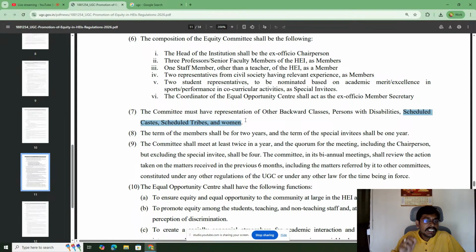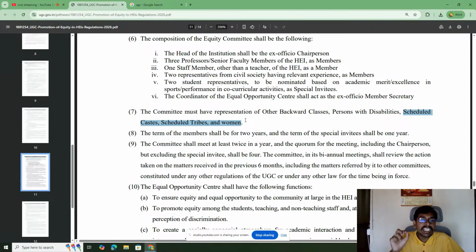UGC did not mention the general category here. It only mentioned OBC, PWD, SC, ST, and women, but excluded the general category from these guidelines. Because of that exclusion, it automatically led to criticism among students.